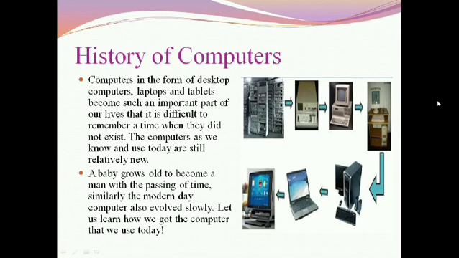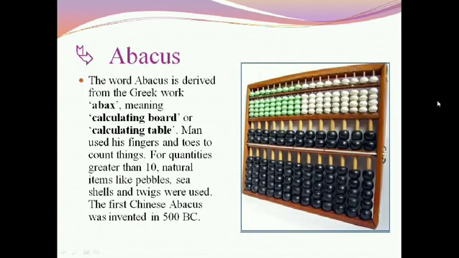Abacus. The word abacus is derived from the Greek word abax, meaning calculating board or calculating table. Man used his fingers and toes to count things. For quantities greater than 10, natural items like pebbles, sea shells, and twigs were used. The first Chinese abacus was invented in 500 BC.